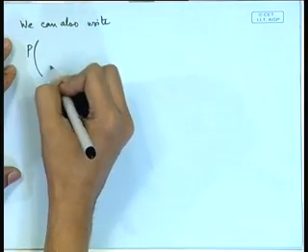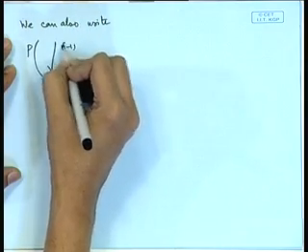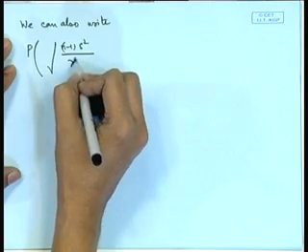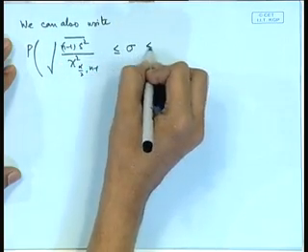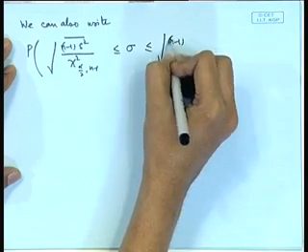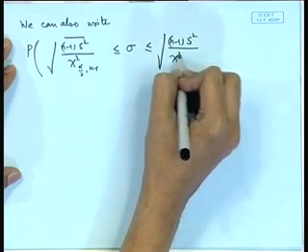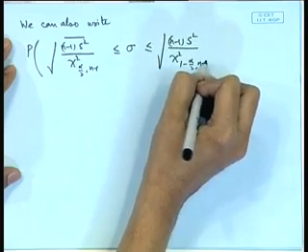So, we can also write probability of square root of (n minus 1) S square by chi square alpha by 2, n minus 1, less than or equal to sigma, less than or equal to root of (n minus 1) S square by chi square 1 minus alpha by 2, n minus 1.